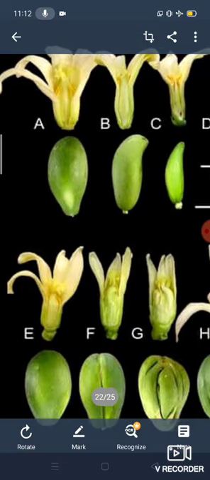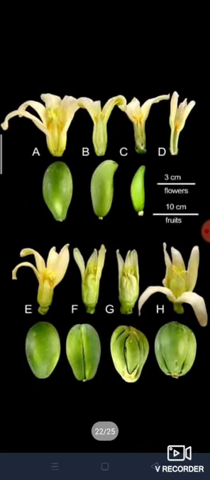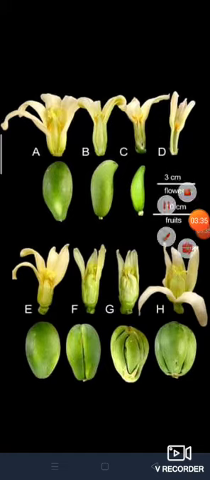Because these flowers have only one reproductive part, we can say it is an incomplete flower. The flower which has both male and female reproductive parts, we say is a complete flower. But the flower which has only one reproductive part, we can say is a unisexual or incomplete flower. Okay. So next we will see about bisexual flowers.